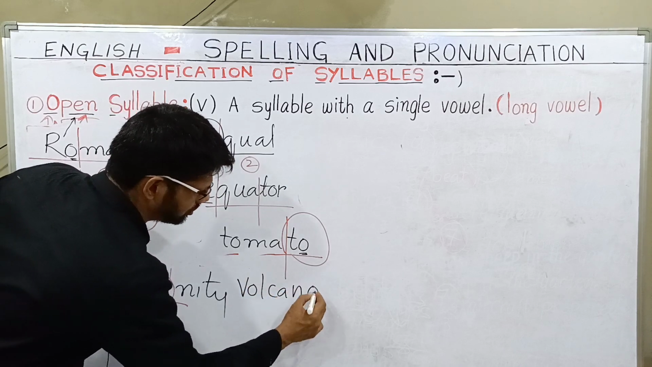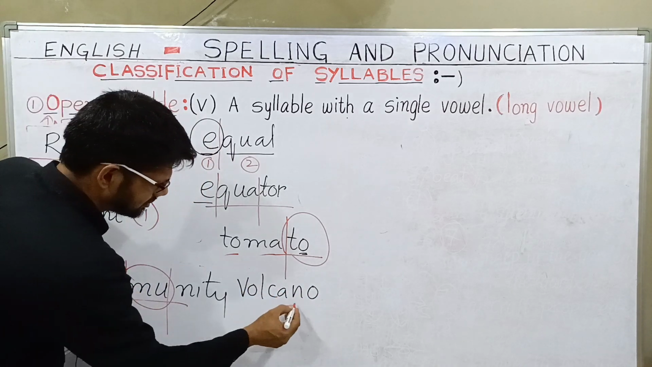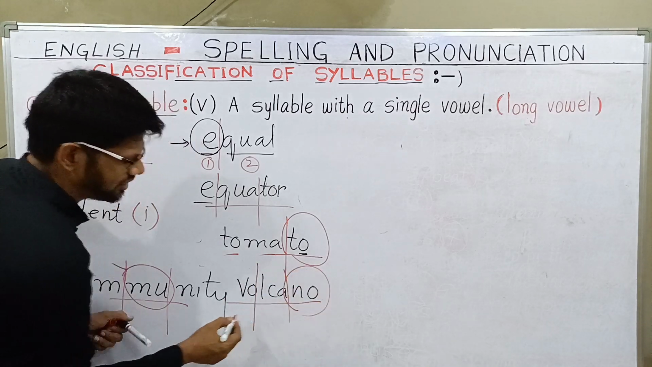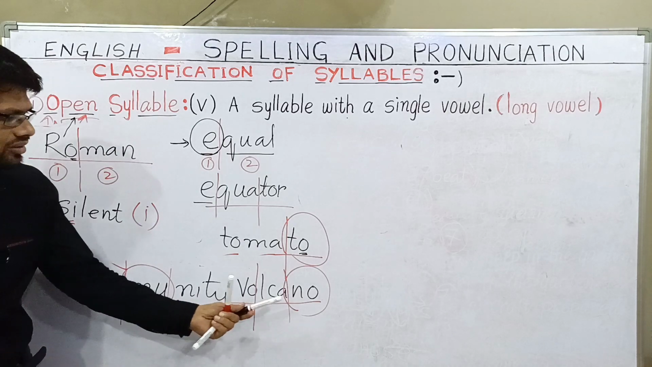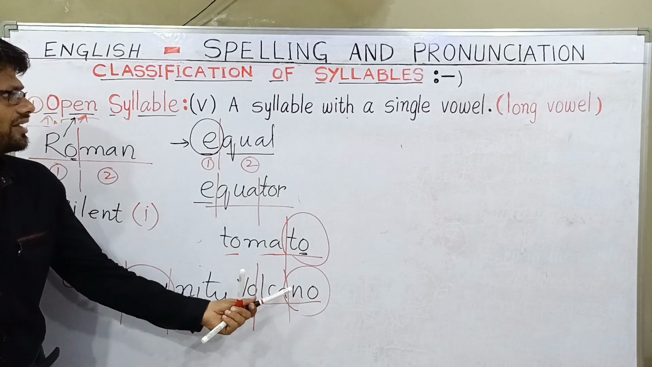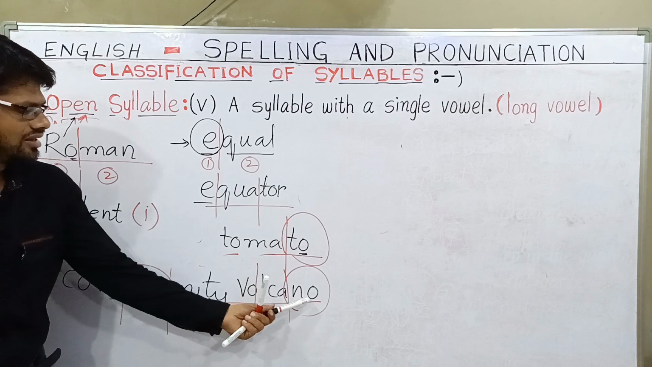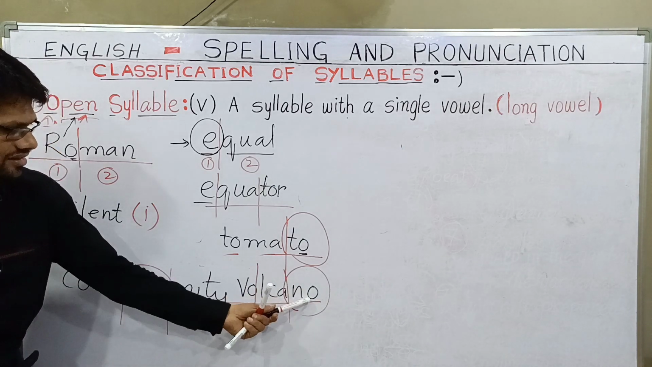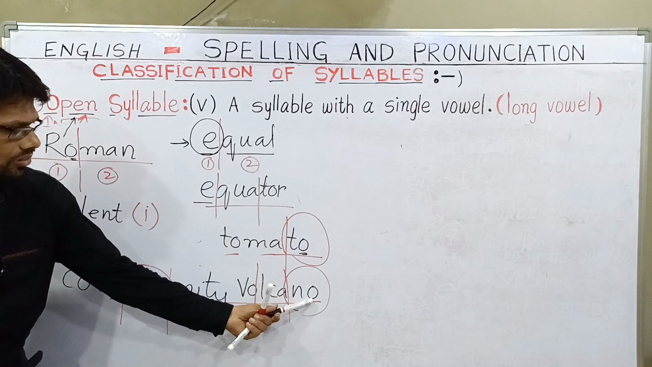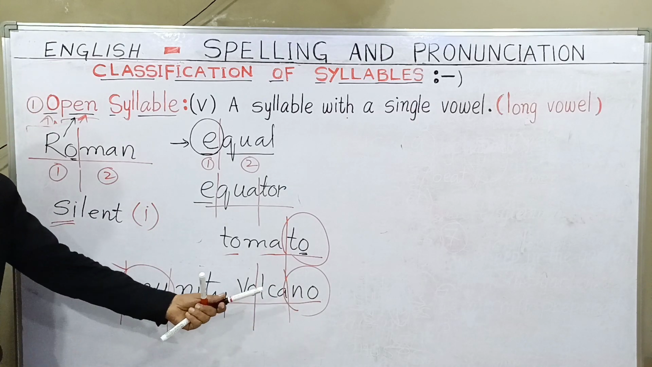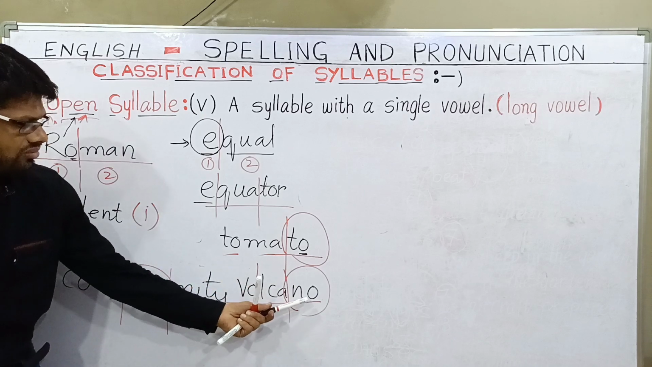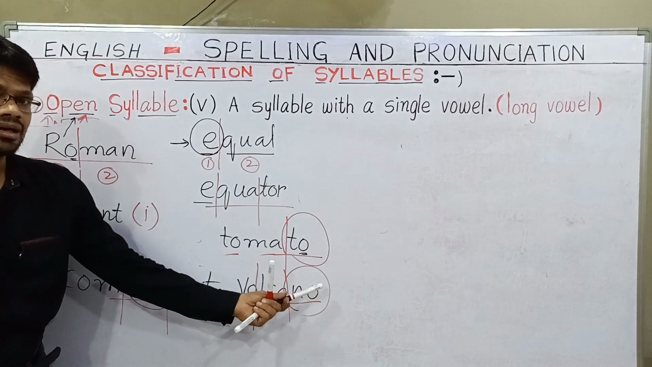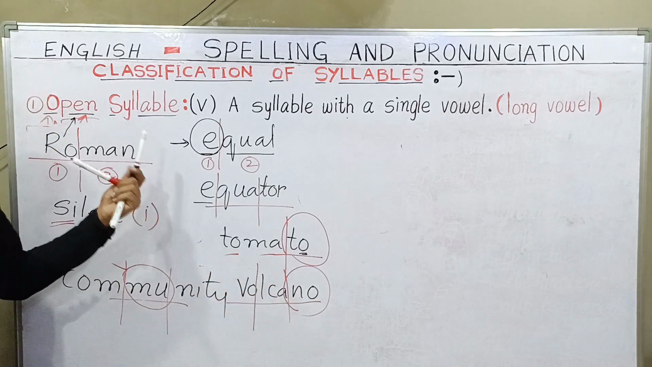Similarly, we can get more examples, volcano. Volcano also has three beats, three syllables, but the last syllable is giving a long vowel sound, and it is not accompanied with any consonant. The last letter is O, giving a long vowel O, and since it is not accompanied by any consonant, that is the reason it is an open syllable.